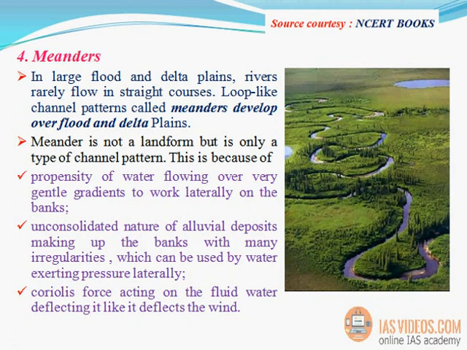This is because of the propensity of water flowing over very gentle gradients to work laterally on the banks, the unconsolidated nature of alluvial deposits making up the banks with many irregularities, which can be used by water exerting pressure laterally, and the Coriolis force acting on the fluid water, deflecting it like it deflects the wind.